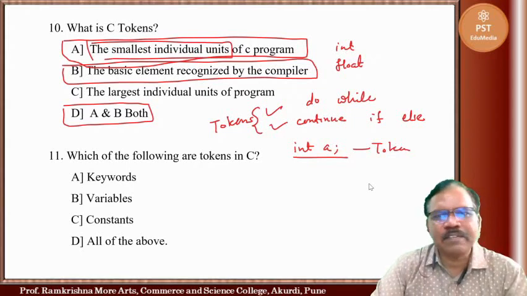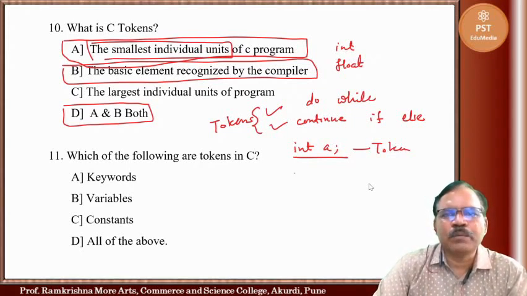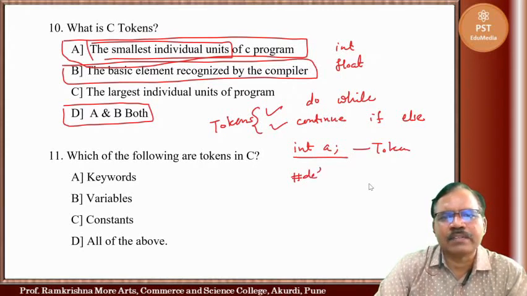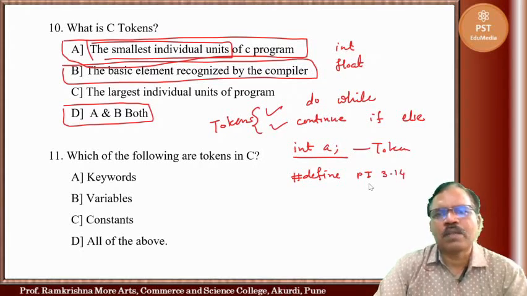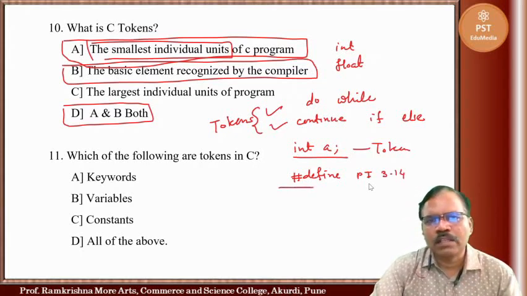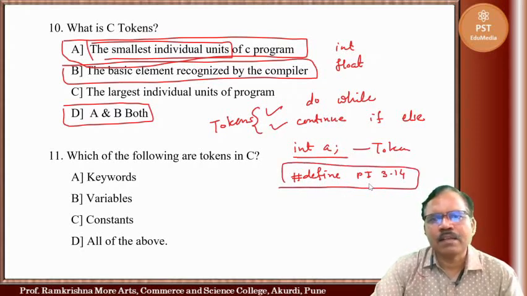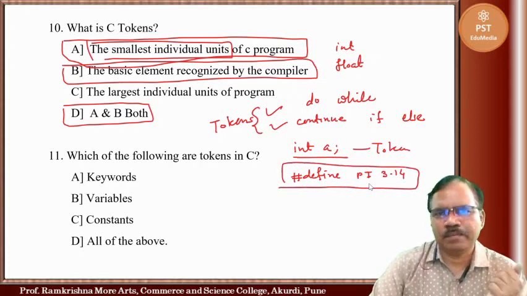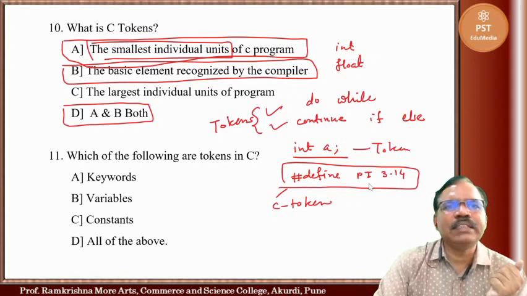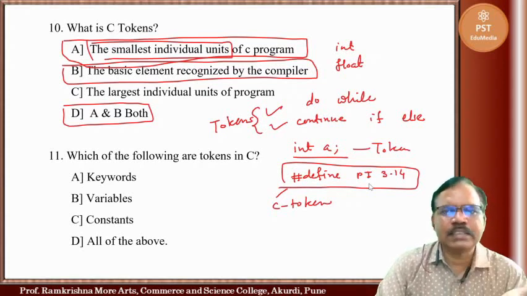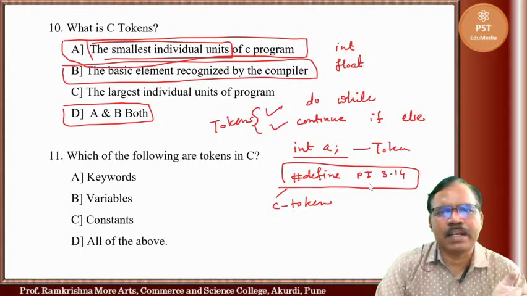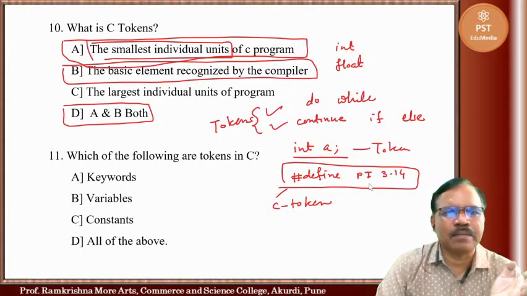Constants also. Suppose we take hash define pi 3.14, meaning the value of pi is 3.14. This is a preprocessor. We define the value of pi before main. This is also a C token, because these are basic elements recognized by the compiler. Hash define is recognized by the compiler. Int is recognized by the compiler. So keywords, variables and constants are all C tokens.